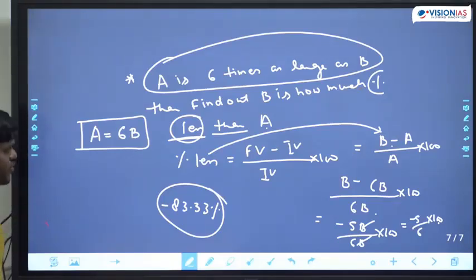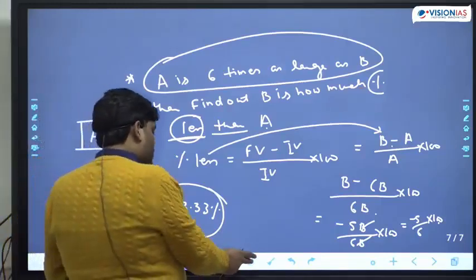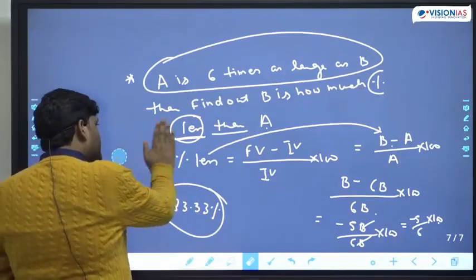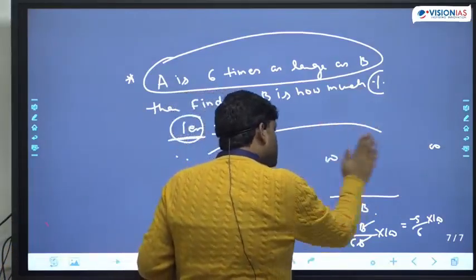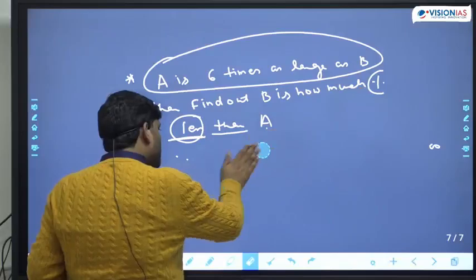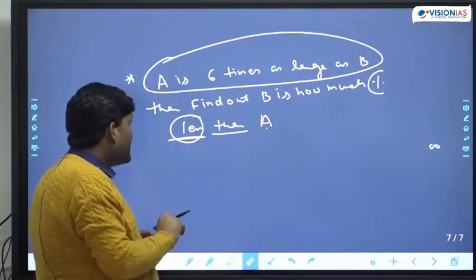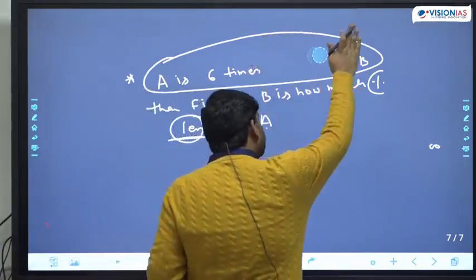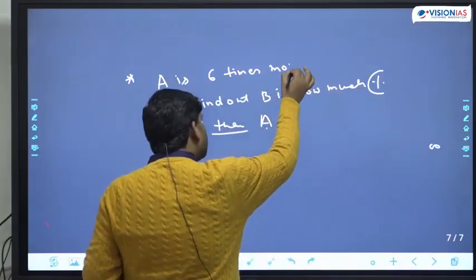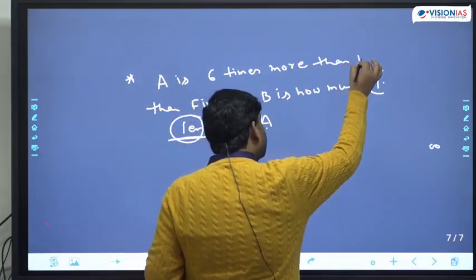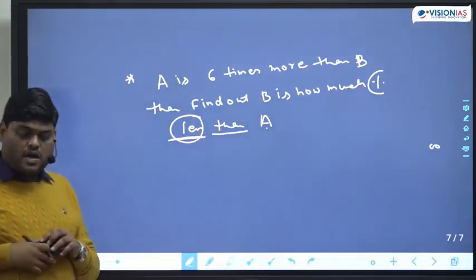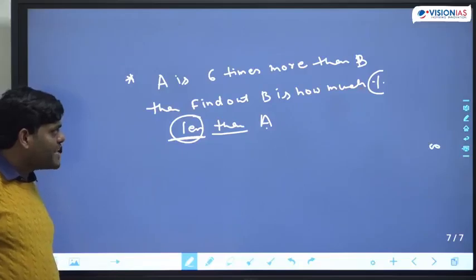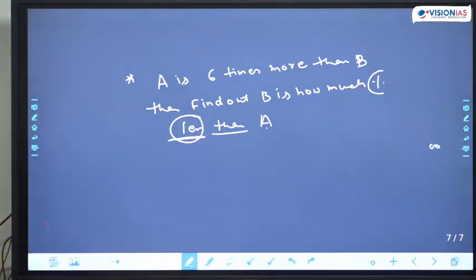Okay, let me twist this same question a little. I am twisting the same question a little. A is 6 times more than B. Now solve this problem. A is 6 times more than B.